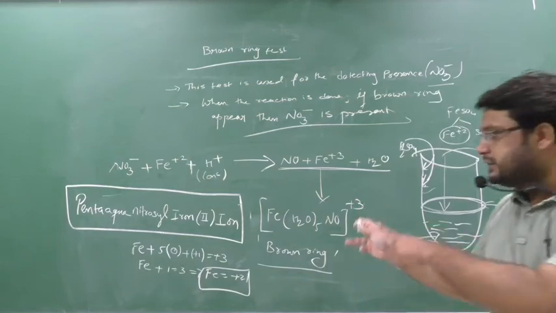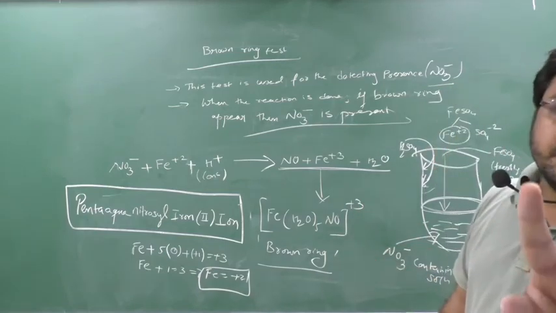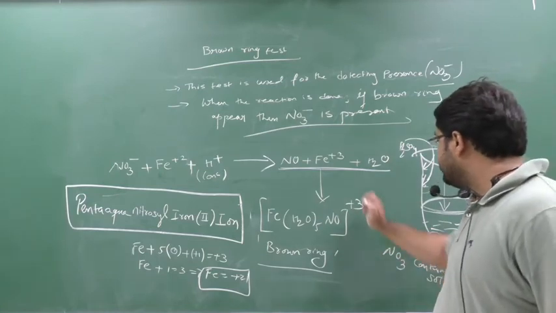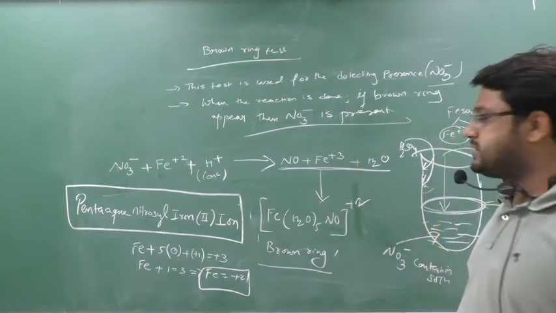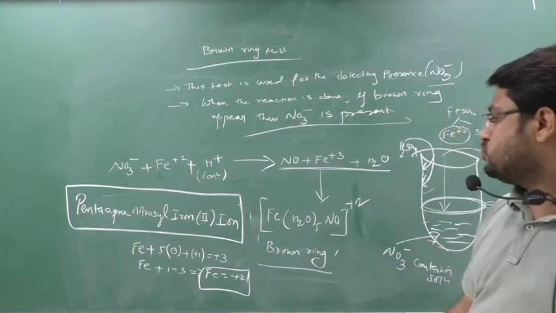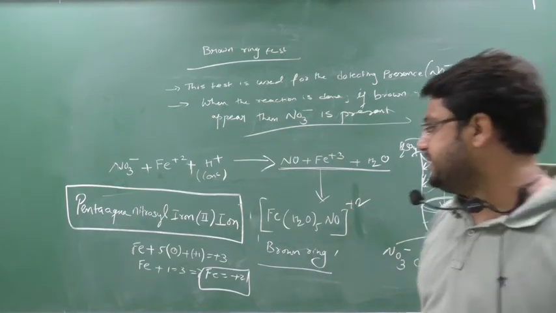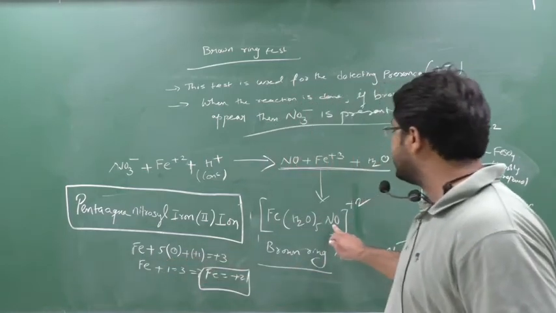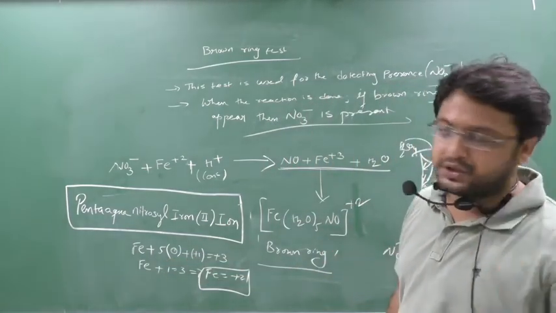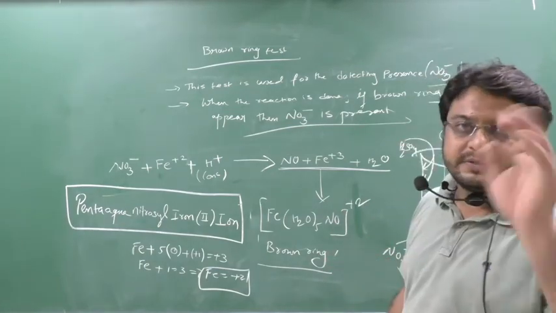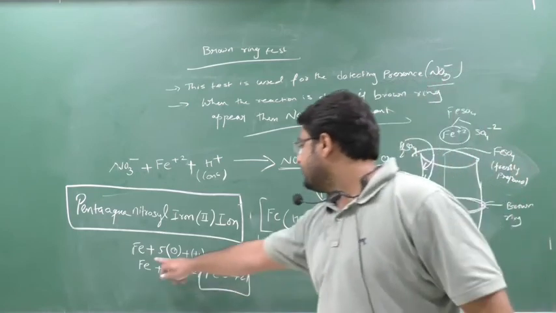Now students, this formula is written according to the NCERT textbook. In certain books, instead of plus 3, they have written plus 2. So if I write plus 2 here, what can be the change? Nitrosyl means this NO is always plus 1. You remember this question. NO in brown ring is always plus 1.